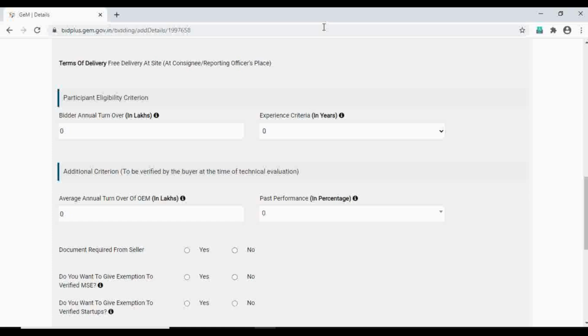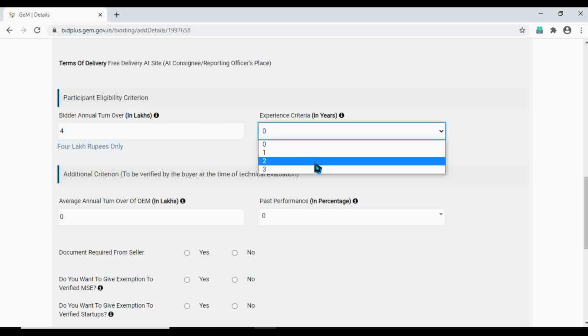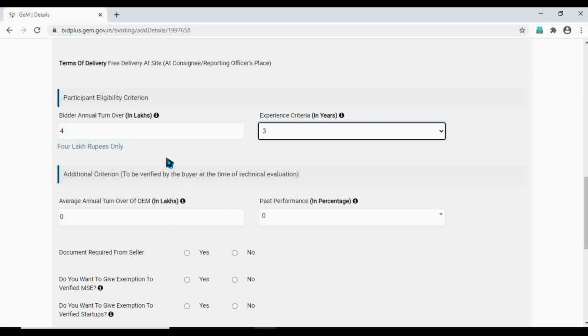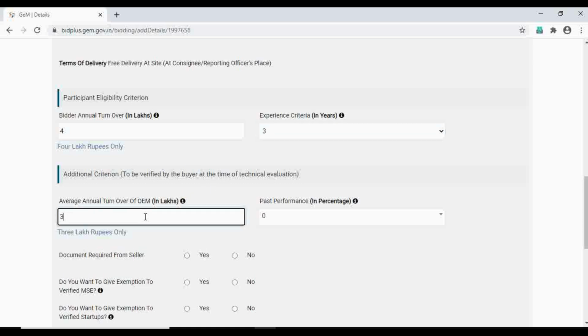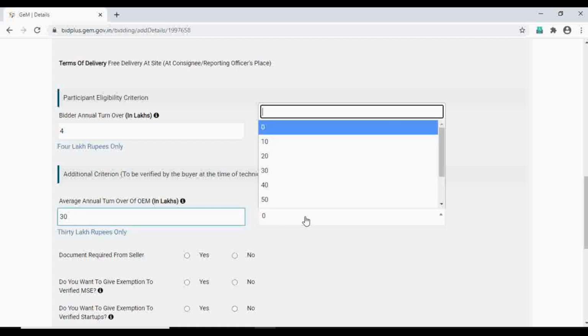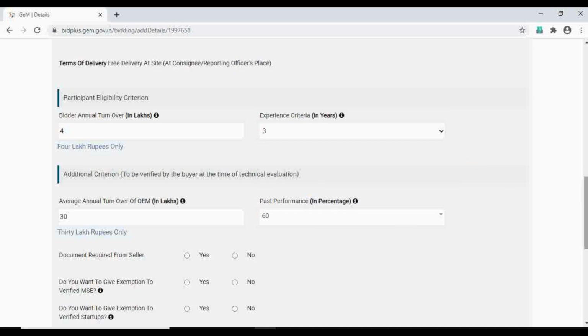Now the most important part comes: the bidder annual turnover should be not more than 50% of the amount, which is 8,60,000 in this case of that laptop. So it should not exceed 50% of that bid value. So I'm giving 4 lakhs here, and experience criteria is 3 years. And in the case of OEM, you can give up to 400% of the bid value. So you have the right to give up to 400% of the bid value. I'm giving 30 lakhs here. And performance, I'm giving up to 60%, which is considered okay.